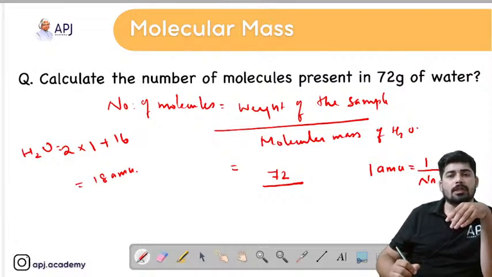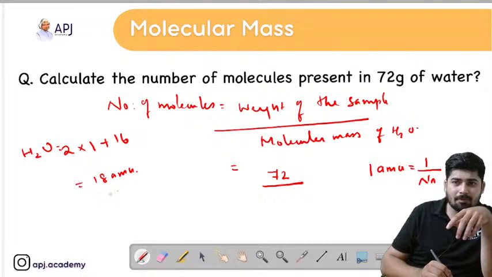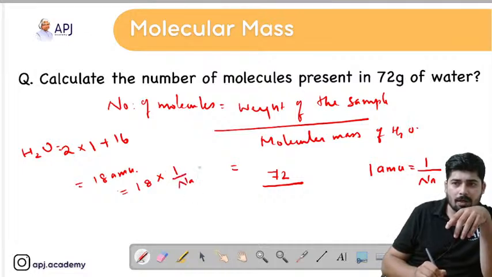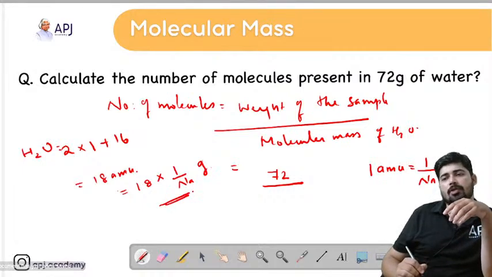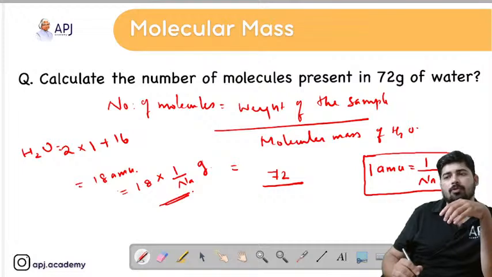1 AMU is equal to 1 by Avogadro number grams. So here I have to convert this 18 AMU to grams. 18 AMU I can write as 18 into 1 by Na grams. This much grams of water molecules are present. So dear students, you have to remember this relation. It is very important. 1 AMU is equal to 1 by Avogadro number grams.